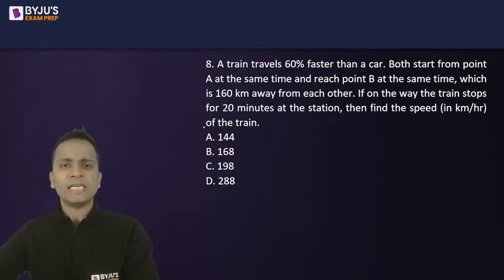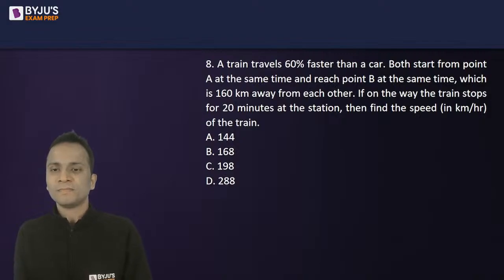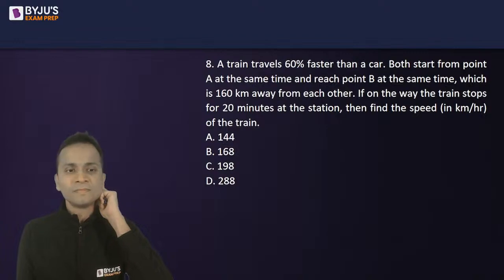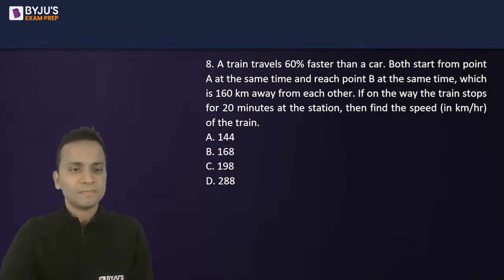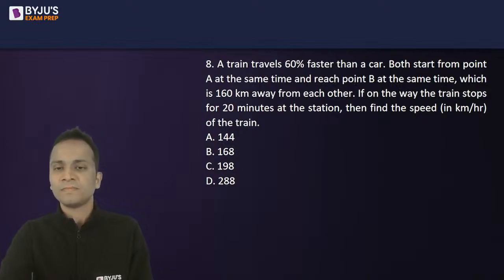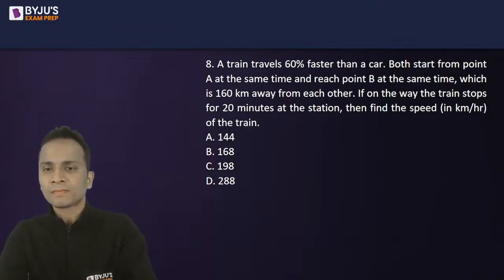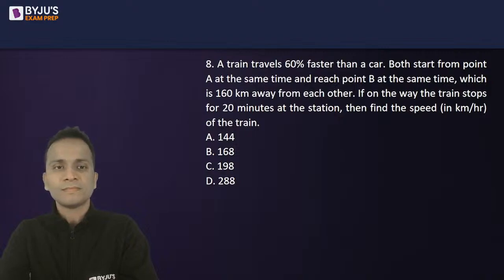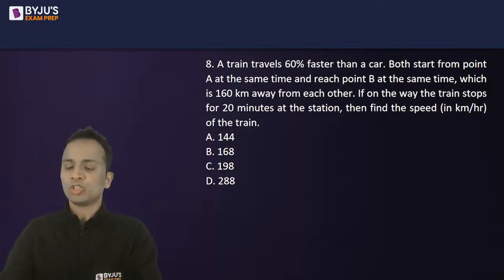Okay, so let's begin solving this. Okay, चलो start करते हैं.